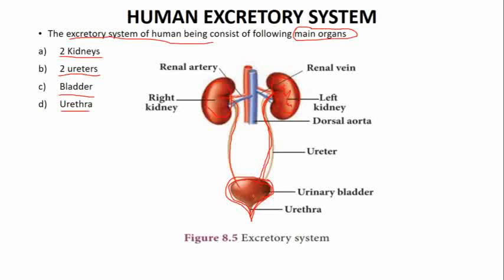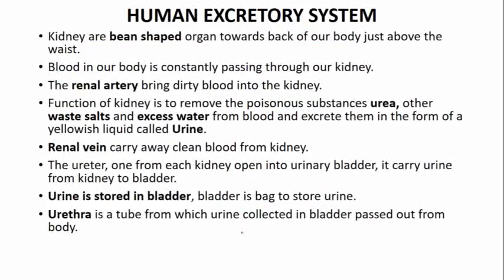So here the urine is stored, and here the urethra is there. Urethra is a pipe-like structure from where the urine can be passed out from the body. So this is all about the human excretory system.